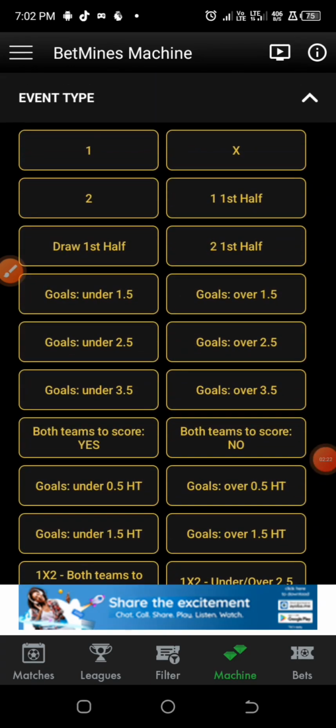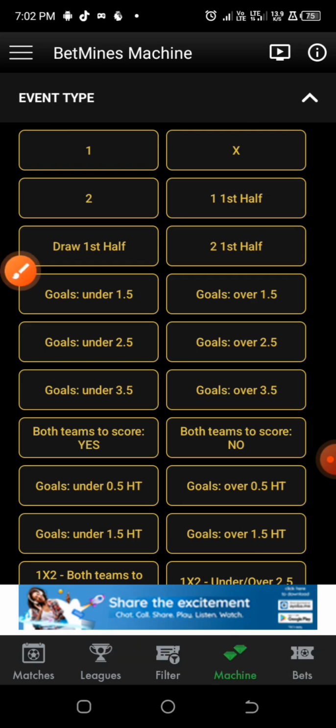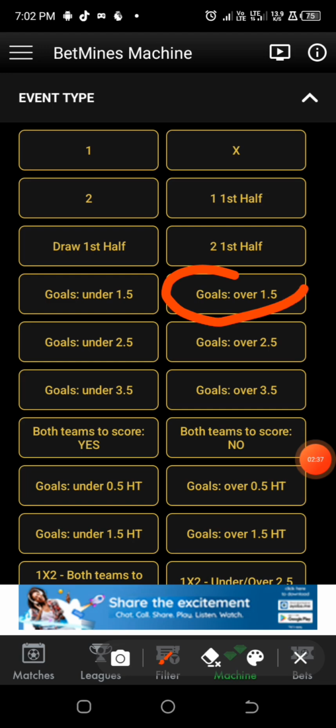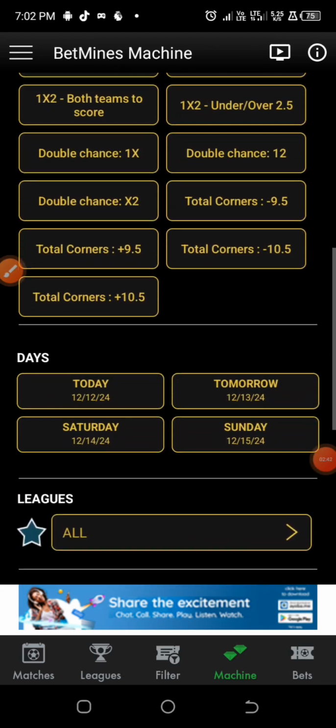So the first aspect of the app under the machine aspect is event type. This is where you click on the event that you want predictions from, and we are going for the over 1.5 goals, don't forget. So we have it here. Okay, so you click on it, and we move on to the days. We go for tomorrow.